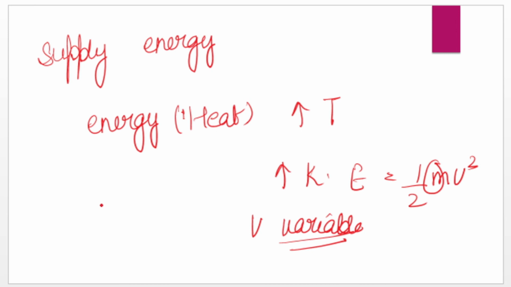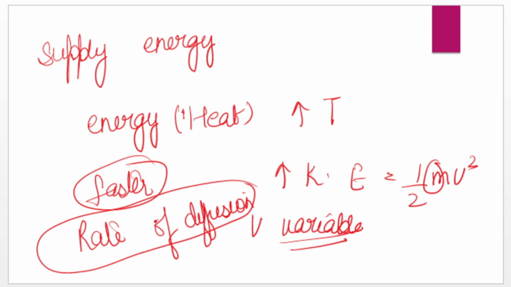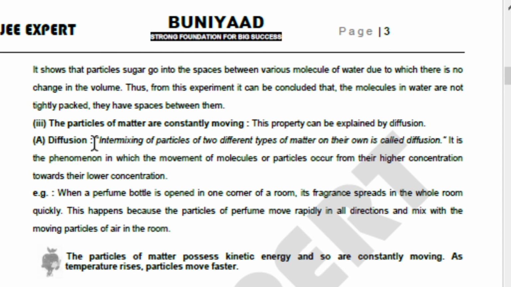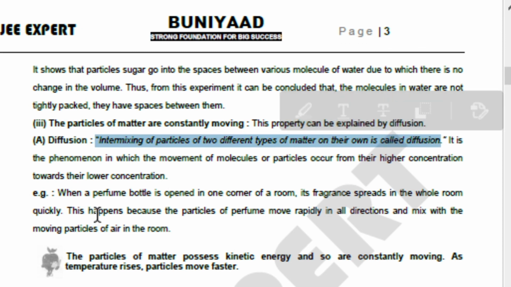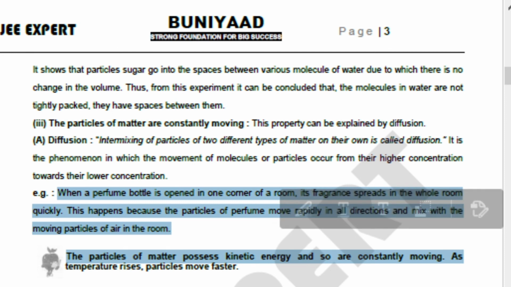Velocity increasing means particles will start moving faster. If they move faster, the rate of diffusion will increase. That is the reason you get the smell of hot food, or when you burn an incense stick, you get the smell faster. The process of intermixing of particles is called diffusion, and that is the reason we get the smell from one corner of the room to the other corner.